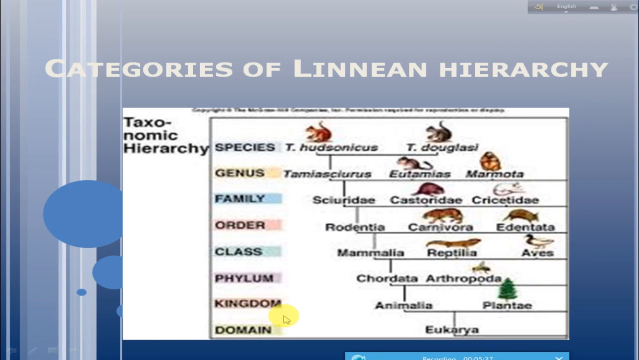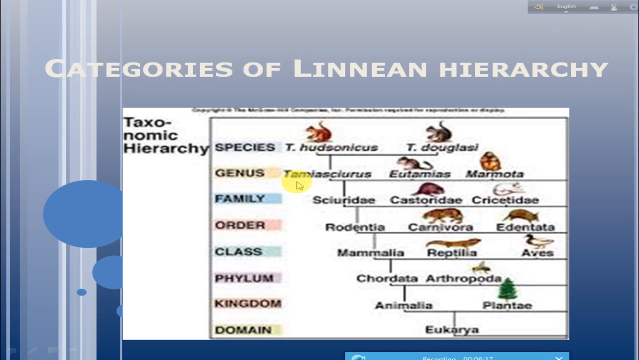Domain means whether the organism which you want to categorize is in the group of eukaryotes or prokaryotes. I think you know the meaning of eukaryotes and prokaryotes because I discussed this in my previous video. So here I put the species T. hartsonicus. T. hartsonicus is the scientific name. It is a binomial nomenclature and we will discuss this nomenclature in my next video. T. hartsonicus belongs to the genus Tamiasciurus.